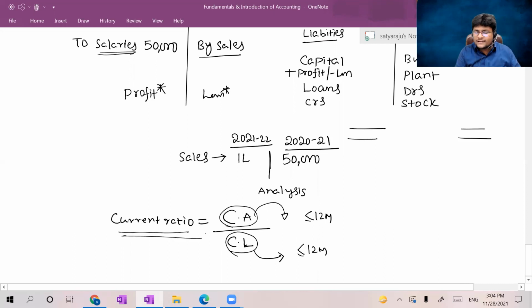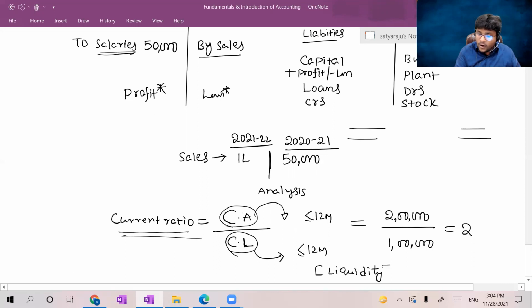So what is the use, sir? Let us assume the total current assets are 2 lakhs and the total current liabilities are 1 lakh, so the ratio is 2. That means my current assets are 2 times the current liabilities. What does it tell? The liquidity position.